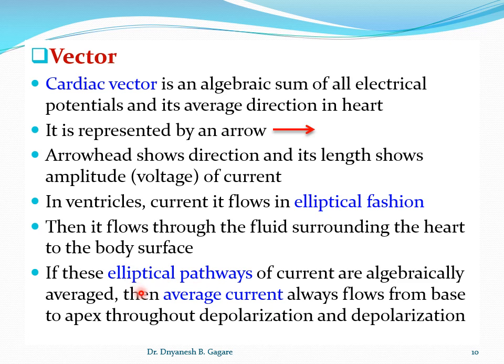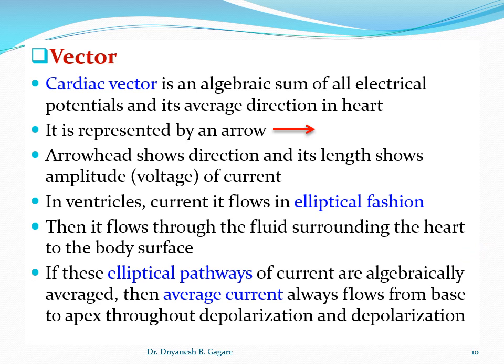And during depolarization and repolarization also, the direction of the vector remains from base to apex normally. This is the normal direction of current flow. Vector is a very important concept here, because it decides the height of the wave and the polarity of the wave. So the height of the wave is the electrical potential together, and the polarity of the wave, whether the wave is positive or negative, is decided by the average direction of the current flow, okay.